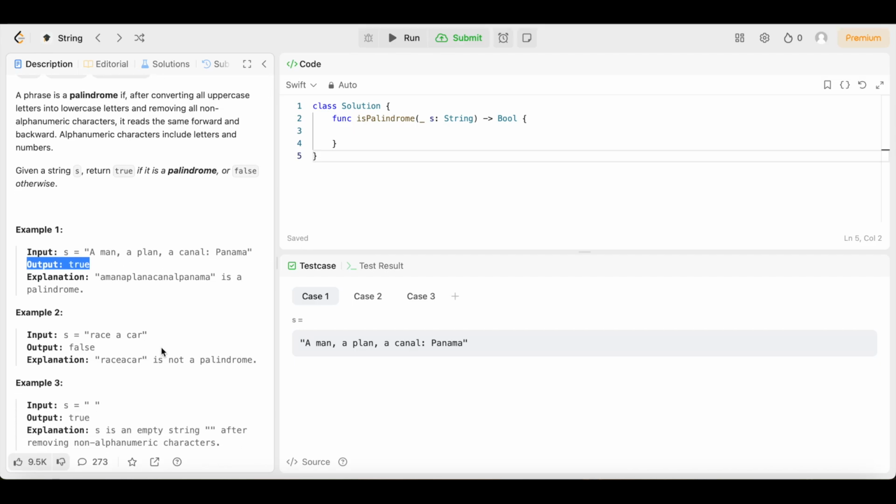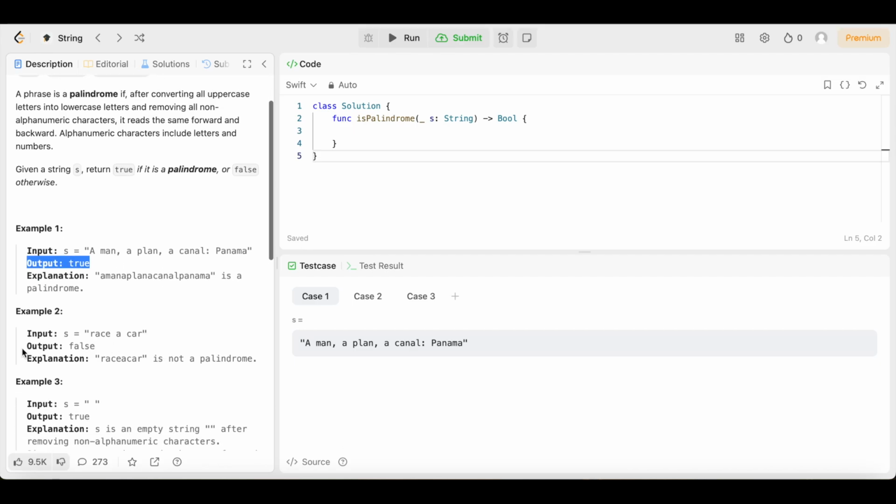So let's look at example 2. Example 2 is a little tricky because, well, I'll tell you why.